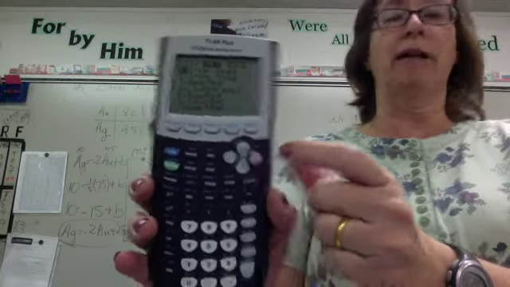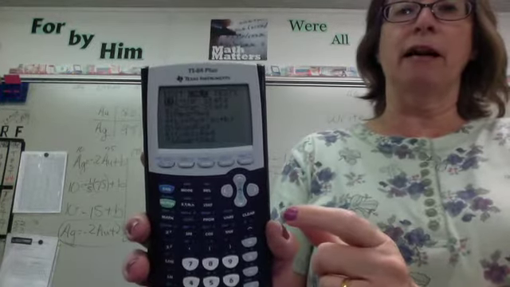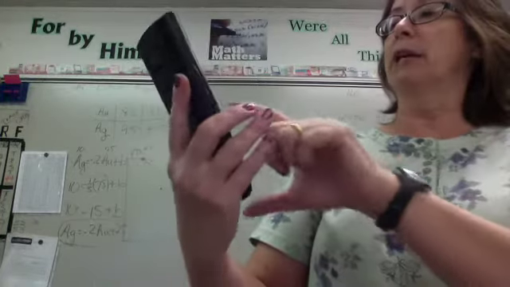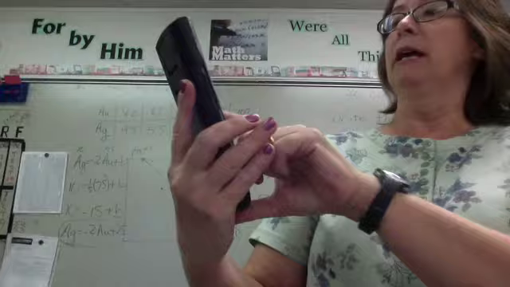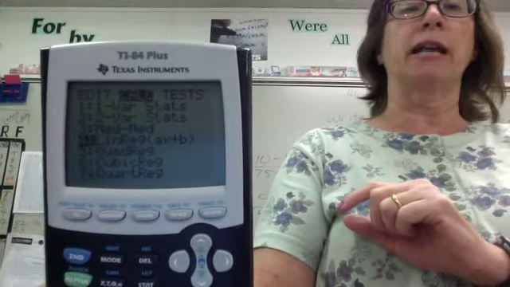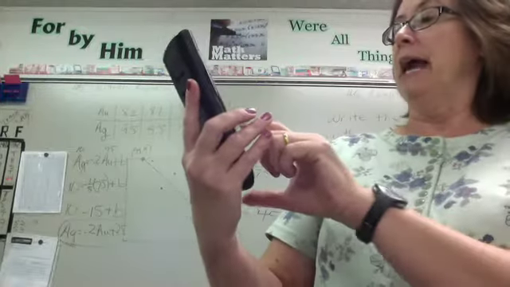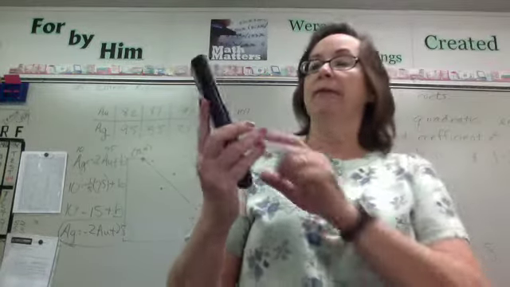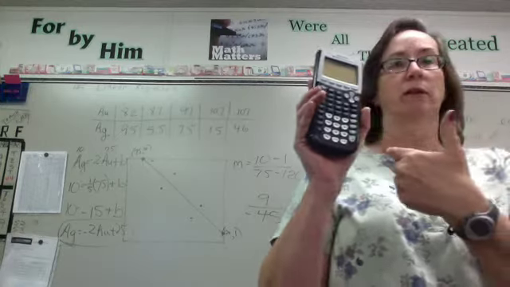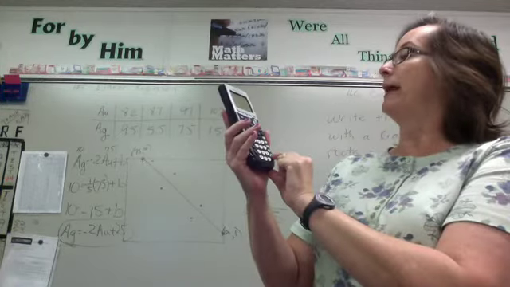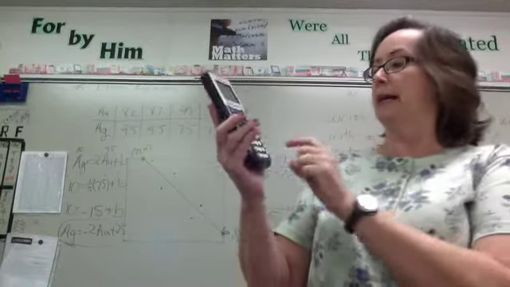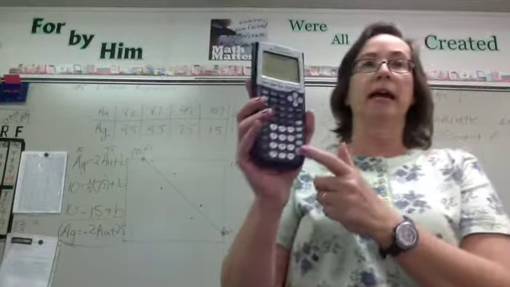Stat, and move over to Calc, and then when I get down to Calc, I'm going to move down to number 4. And number 4 is linear regression. So I'm going to hit down and put my cursor on number 4, which says linear regression ax plus b. Okay, and then I'm going to hit enter, and it's going to default to list 1 and list 2. All right, and I'm just going to go on down because it's defaulting where I want it to, where I stored my data, and then I'm going to go down to calculate.